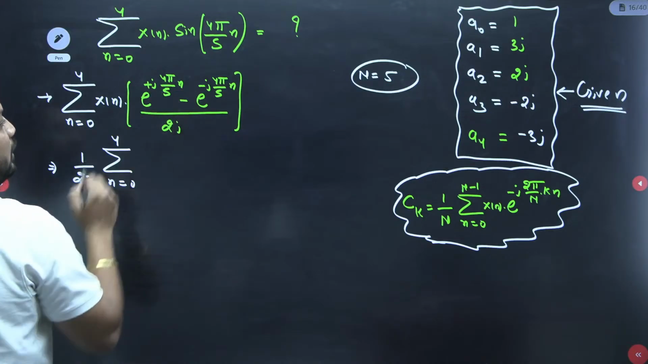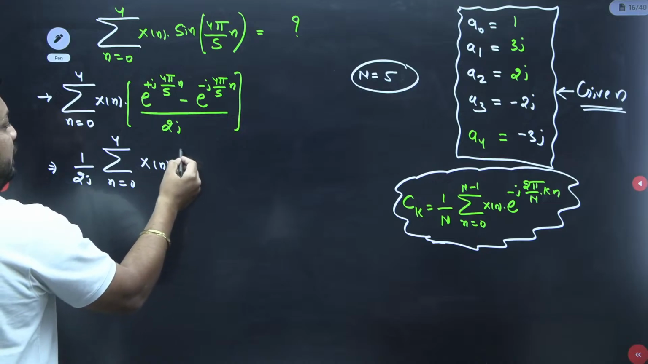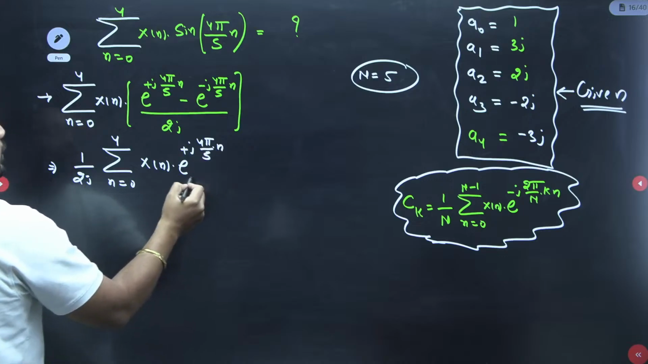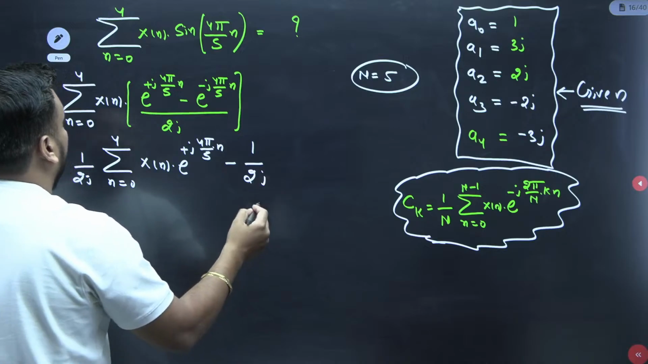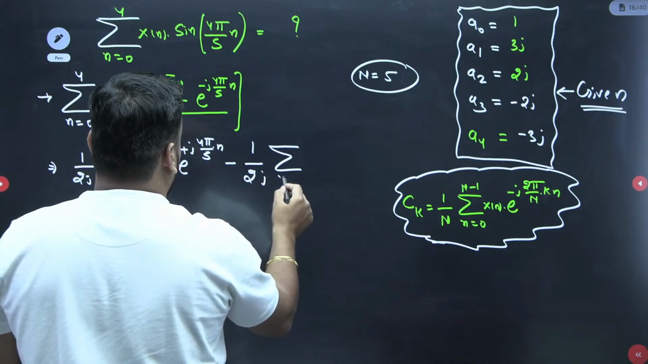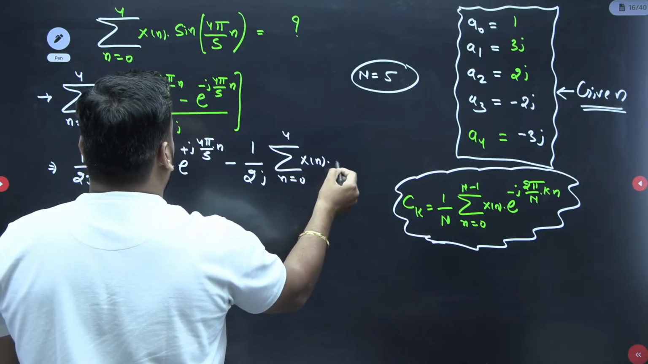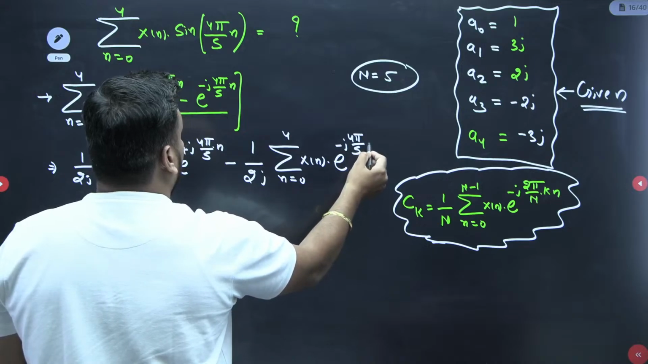And here you can also relate. So what should I write here? x of n dot e to the power plus j 4 pi by 5 into n. And next, minus 1 upon 2j, and here also we should write sigma of n equal to 0 to 4, and this is my x of n, and e to the power minus j 4 pi by 5 into n.